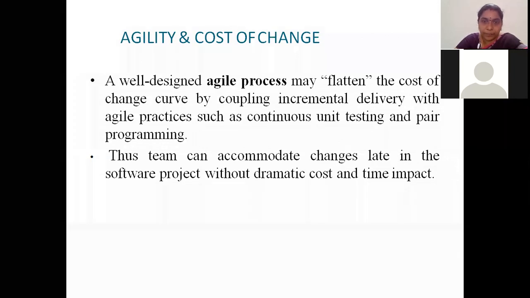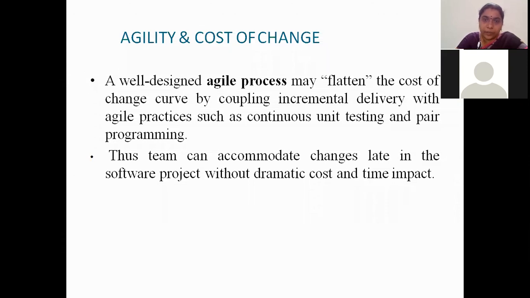Why? Because in agility, you are always using short-term plans. You are always increasing the product within a short time. So you don't take years to release the product. You make short-term plans. Within 1 week or within 2 weeks, what should be done? You plan, and you release the product to the client within 1 or 2 weeks, within a very short time, right?